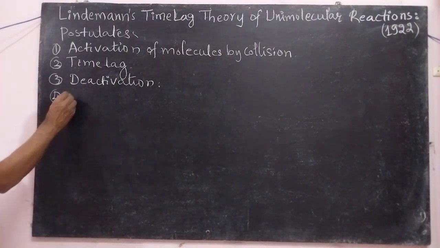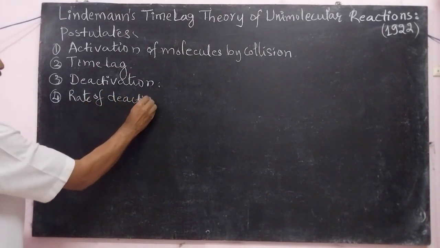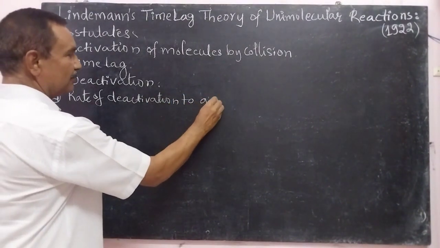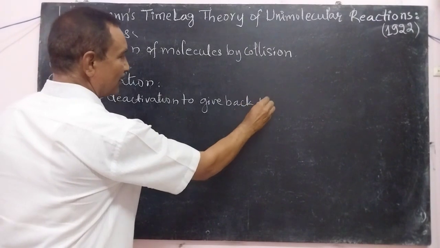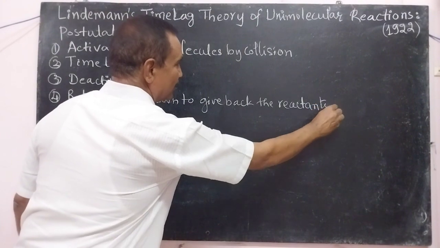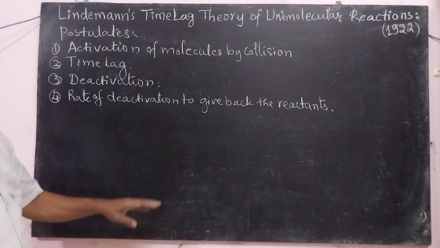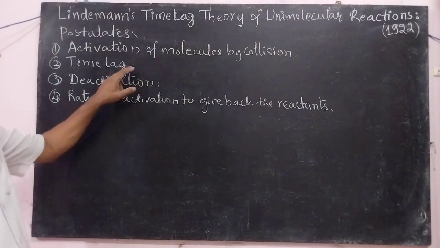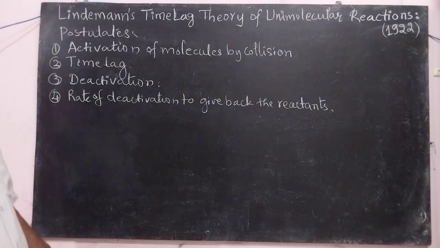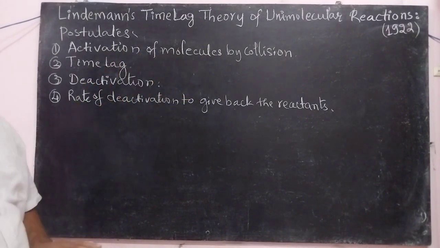Then fourth one, rate of deactivation to give back the reactants. Means when the activated molecules collide with the other molecules, if their life is less than the time lag period, then they can give back the reactants. Then the rate of this reaction is directly proportional to the concentration of activated species.